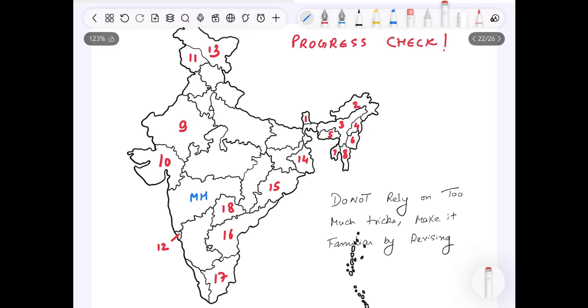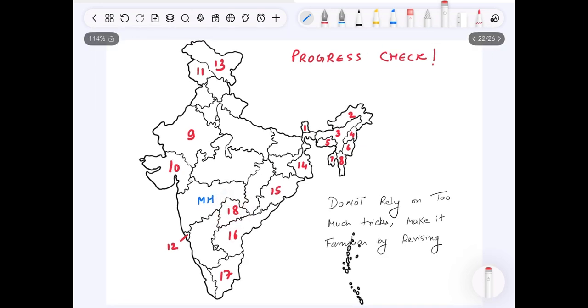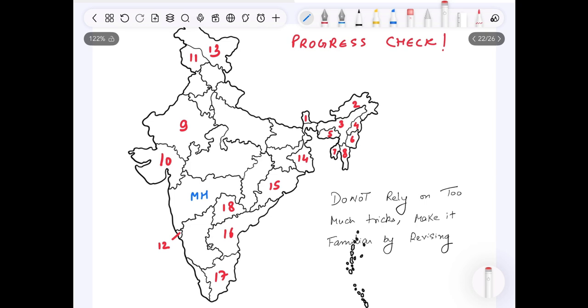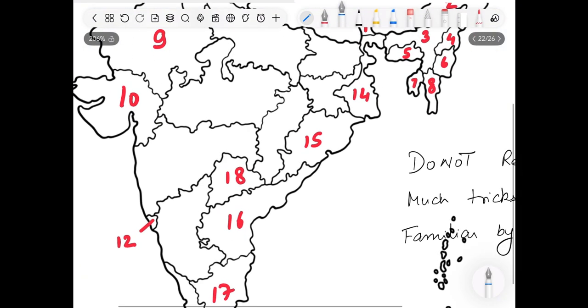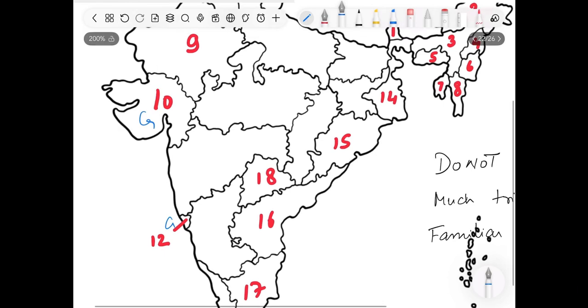So let's check our progress. Till now we covered 18 states and UTs, right? Let's try to fill the map which we have covered till now. After 18 we remembered there is G. So Mahatma Gandhi is famous everywhere. So M will come here to form Mahatma Gandhi up, Mahatma Gandhi down. So it is Maharashtra.